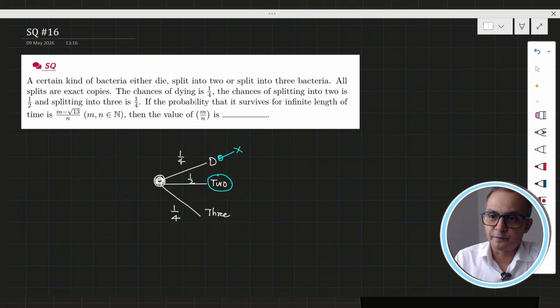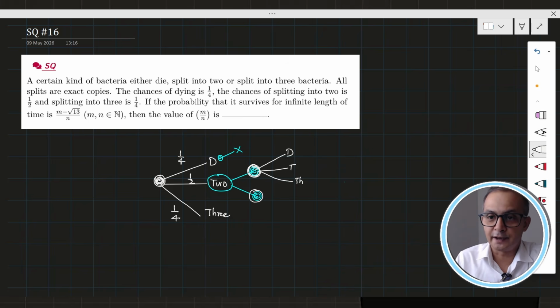Now I have two such bacteria, one here and one here, and from this position you want to observe the entire scene for each bacterium. Again it is the same kind of bacterium, as if the growth is starting from here again. So again it has three possibilities: it can die, it can split into 2, or it can split into 3.